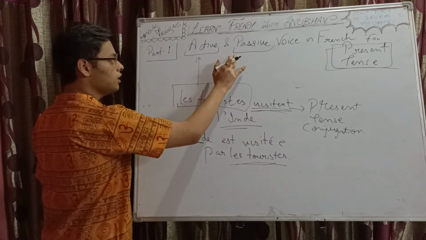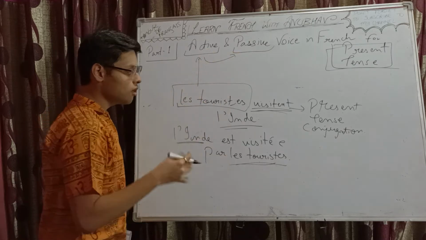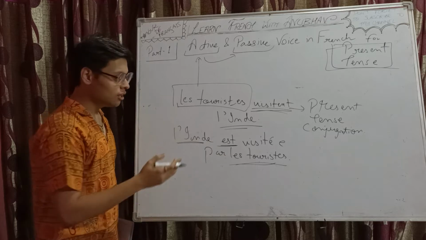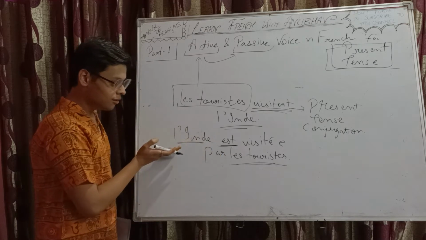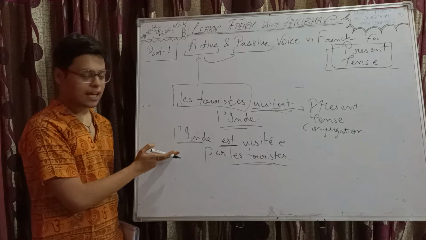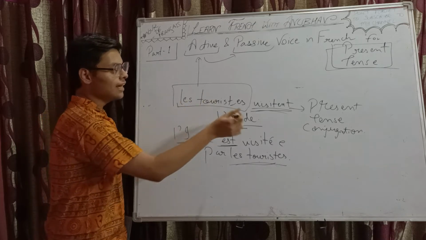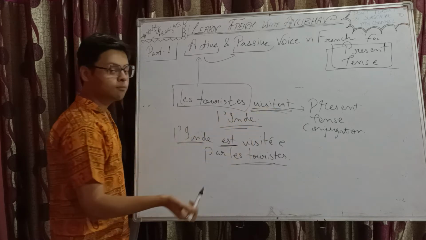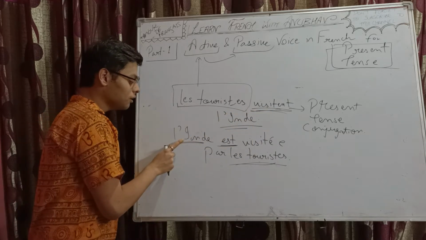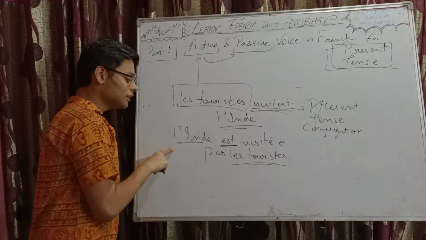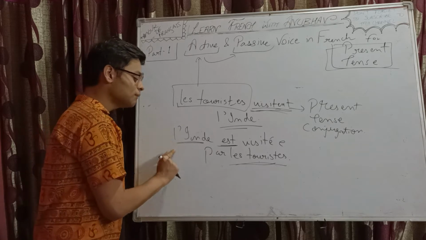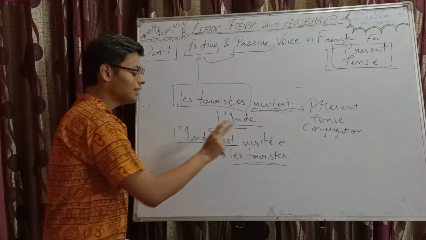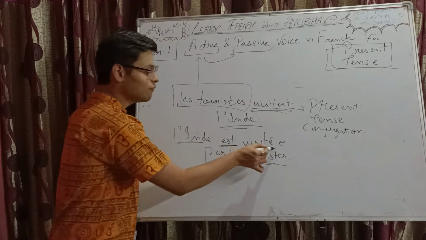And when we are converting from active to passive, what are we doing? First, we need the present tense conjugation in agreement with the changed subject. Here the subject was plural, hence the verb was conjugated in the third person plural. Now the subject has become l'Inde, which is third person singular, so the verb will be conjugated in the third person singular. So l'Inde est visitée par les touristes. Visiter is what?